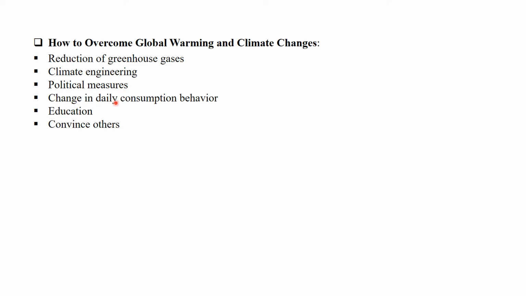Then changes in daily consumption behavior. We have to save energy so that fuel consumption is less. Then education. We have to educate our children, our next generation, about the problem and how to overcome this. How to change our behavior comes under education. Then convince others. That means we have to convince others also to use as little energy as they can.